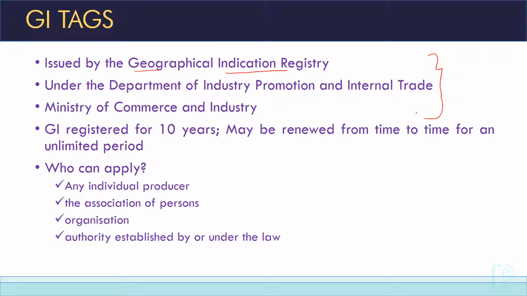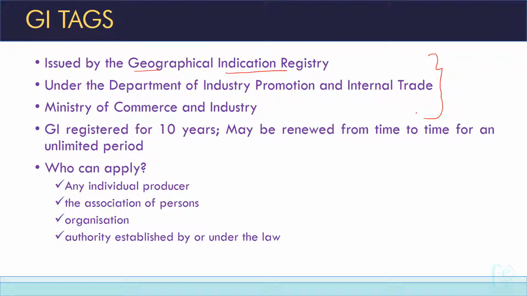There are about 370 products which have been issued with GI tags in India. So it is not possible to go through all these 370 products. So I have selected only some important products which have been given GI tags, and all these products were in news for the last 2 to 3 years. So only those products I have included here, only current affairs. Only those products with the GI tags having connection to current affairs I have included in this video.